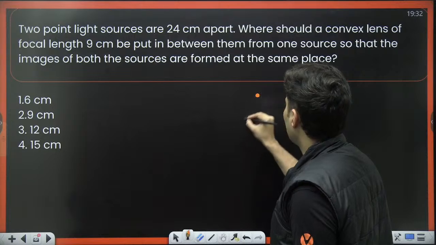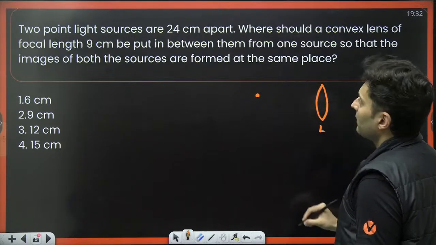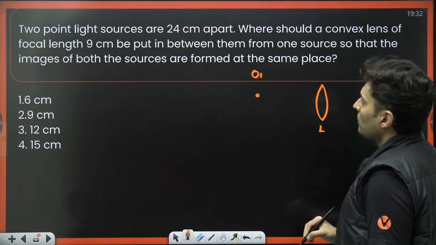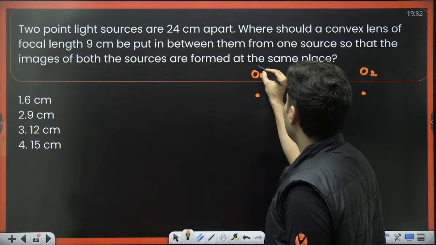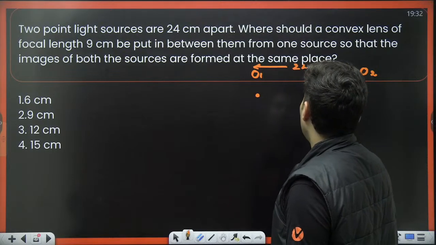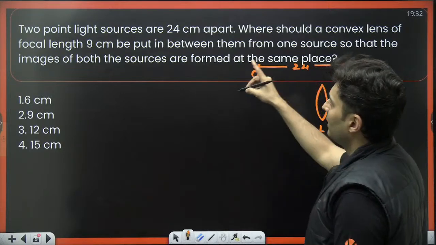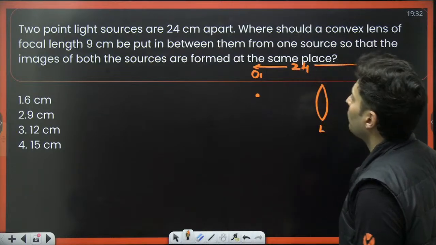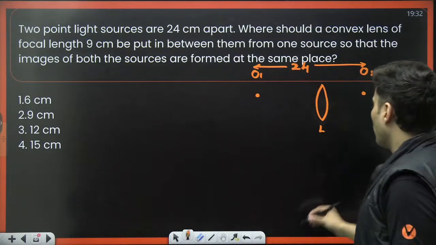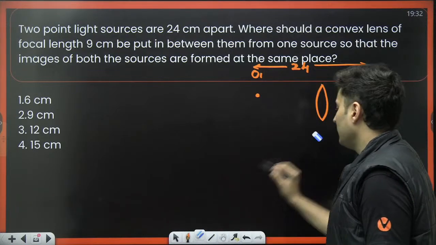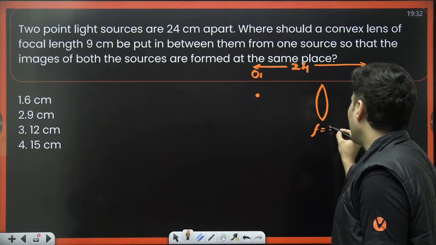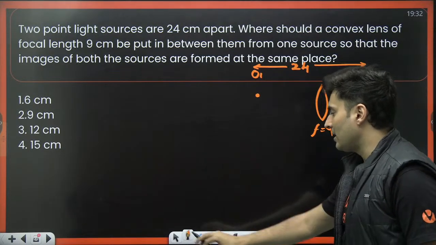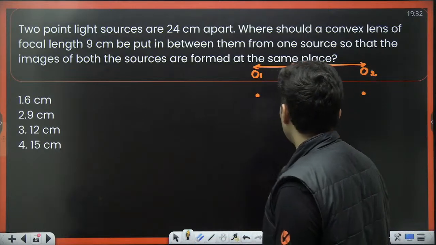One of the sources is over here, another source is over here. I can treat this as object 1 and this as object 2. They both are 24 centimeters apart, it is clearly mentioned. A convex lens of focal length 9 centimeters is used in between them so that the image is formed at the same place.